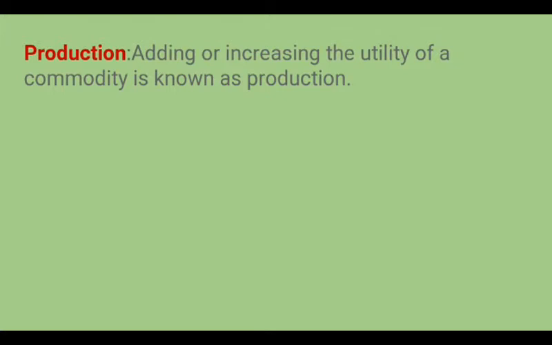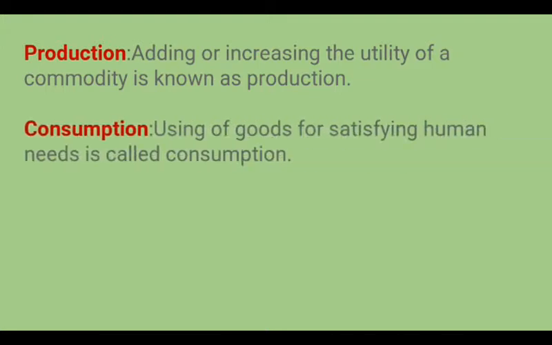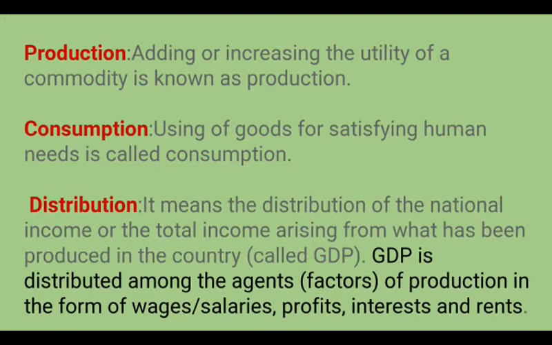So what is production? Adding or increasing the utility of a commodity is known as production, and this activity is done by the producer. Second component is known as consumption, that is using of goods for satisfying human needs is called consumption, and consumption activity is done by consumer. And the third component is distribution.